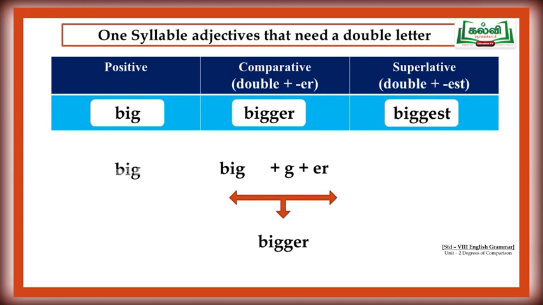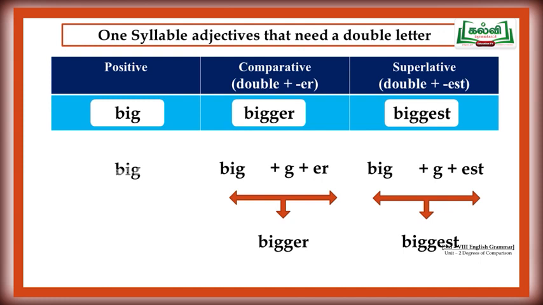So, B-I-G plus G, and then as usual we add ER to it. So, big plus G plus ER. What do we get? Bigger. In the superlative form, the same rule: big, double the letter G, plus EST. So, big, bigger, biggest.